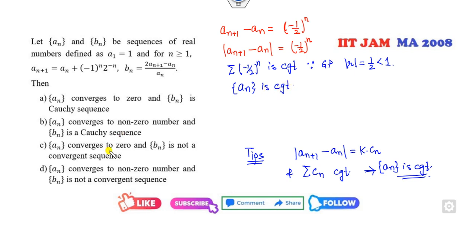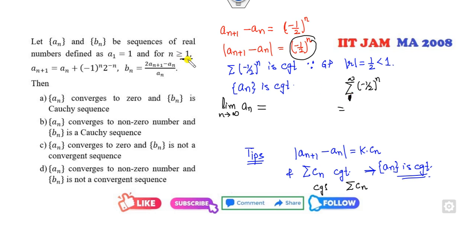Fine. So now does it converge to 0 or non-zero? That means our target is to find the limit of an. How can you find that? That's simple, because this is my series of Cn. So find the sum of the series of Cn. It's minus 1 to the power n of this, so it's a GP series, n from 1 to infinity.